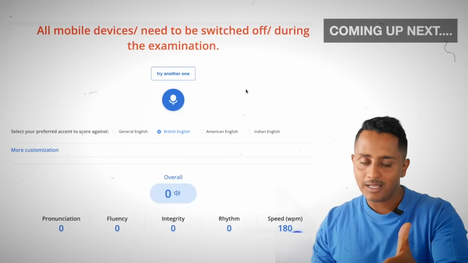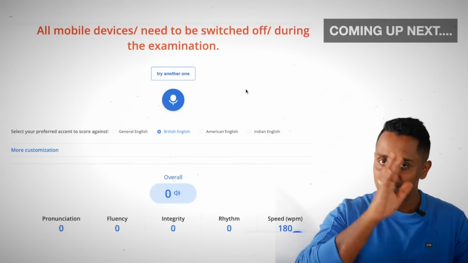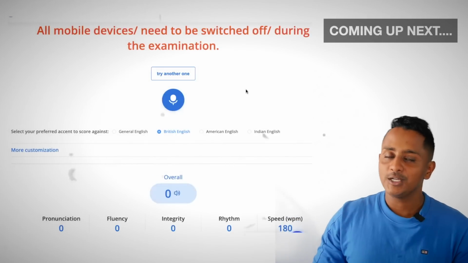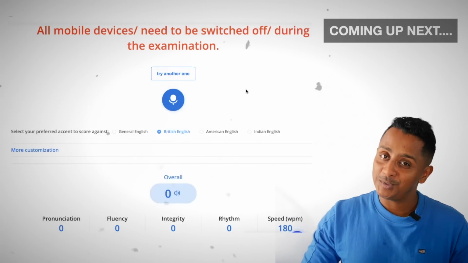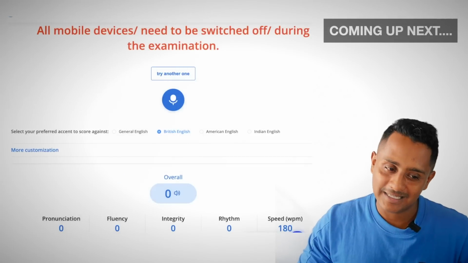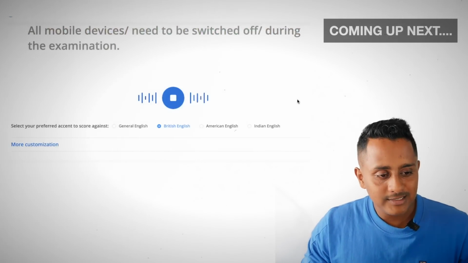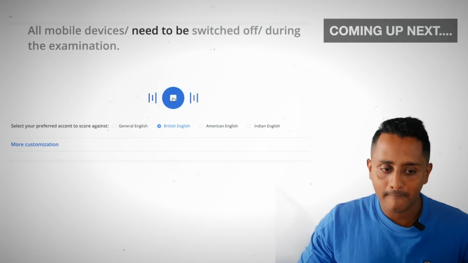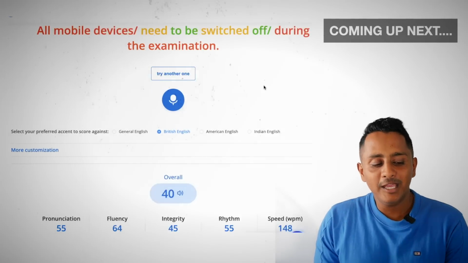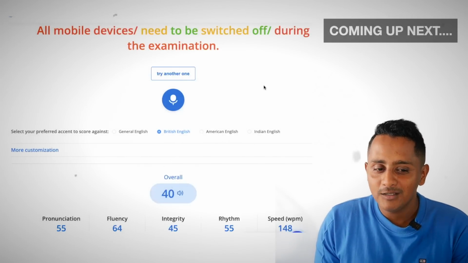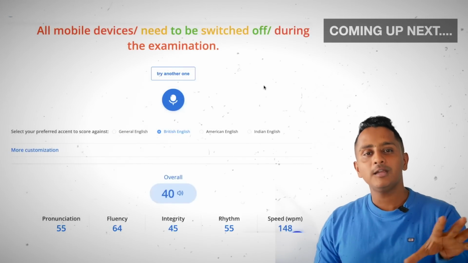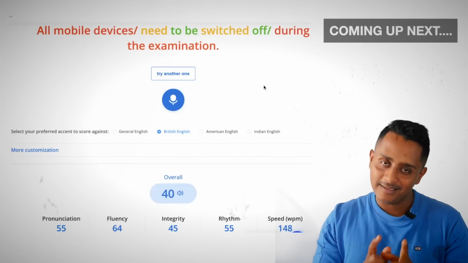So now, as told in test case number 8, we will speak the third phrase and the second phrase. During the examination, need to be switched off. So let's see what marks it gives. During the examination, need to be switched off. Fluency came as 64. So yes, the point is, when you skip the first phrase, definitely there is a very big problem.